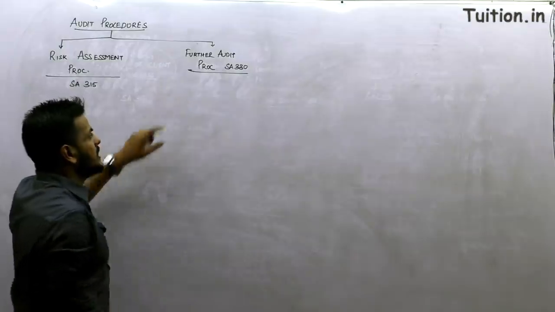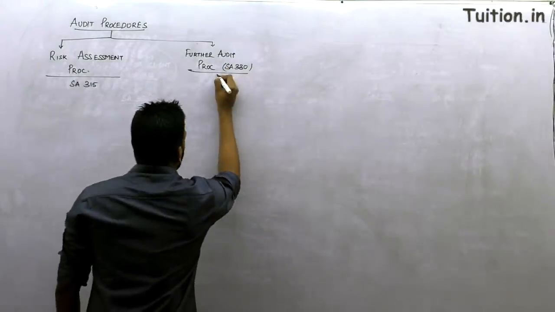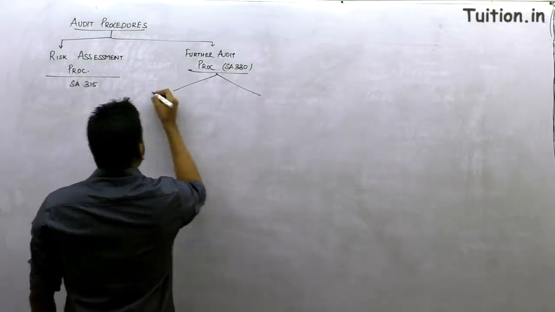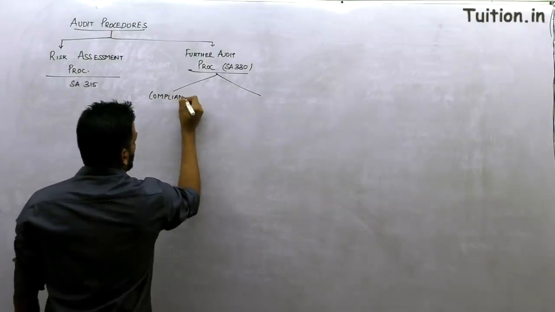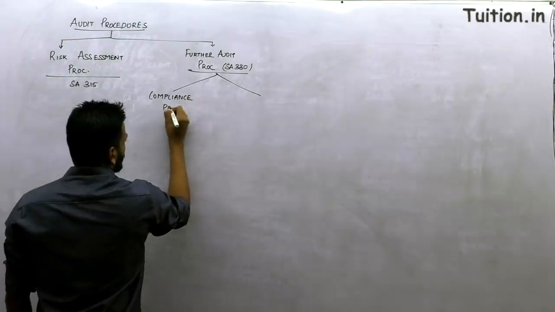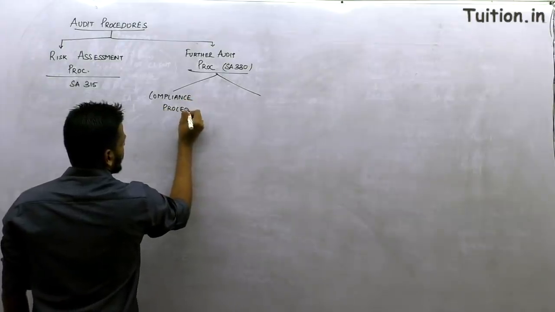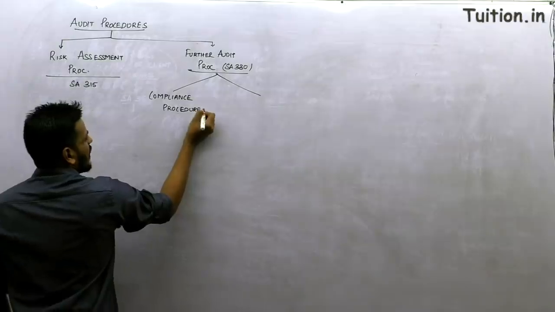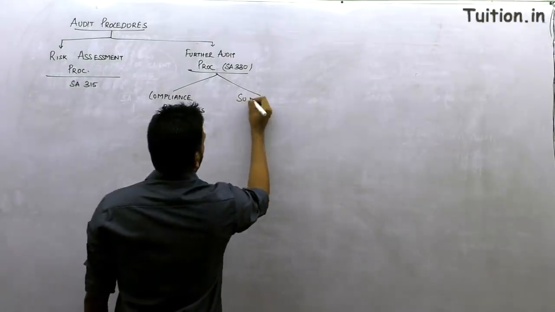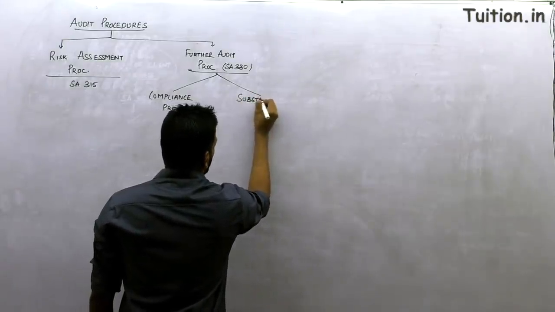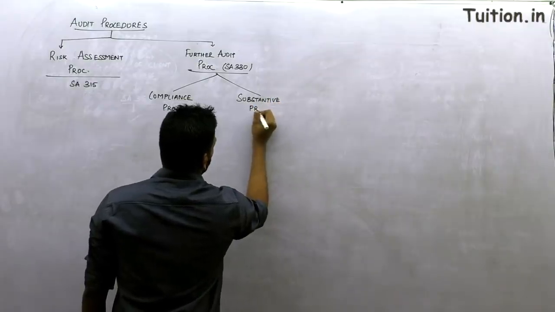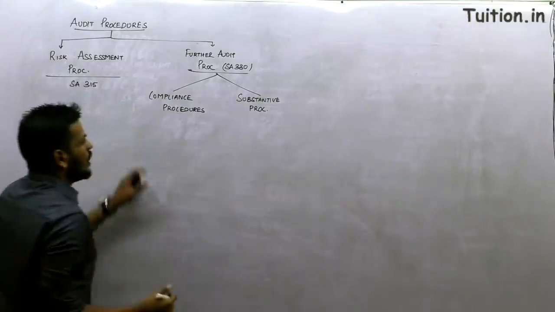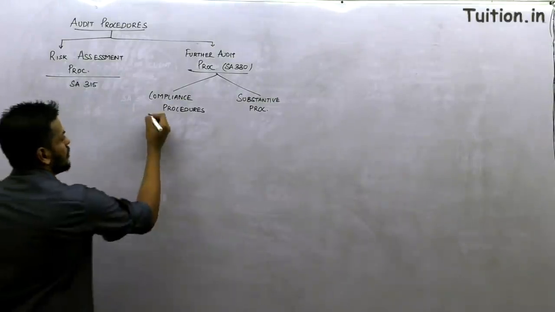Standard number 330 talks about two further audit procedures: compliance procedures and substantive procedures. What do you mean by compliance procedures?